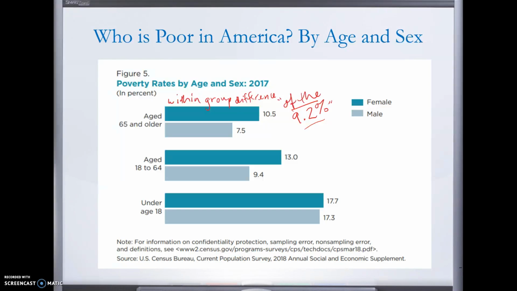For older Americans, obviously, a lot of those women who are elderly now, age 65 and older now, may not have spent as much time in the workforce as women do in my generation or your generation. So they didn't build up as much Social Security or pension income. So those would explain some of those differences.